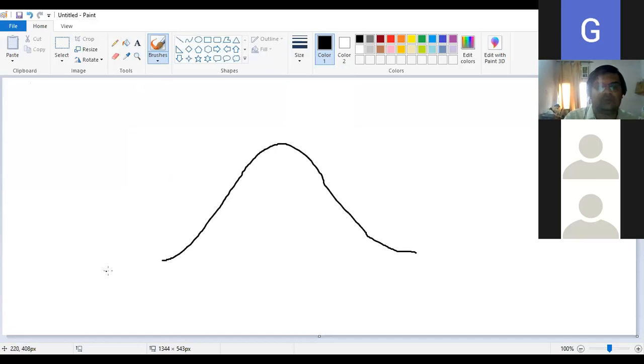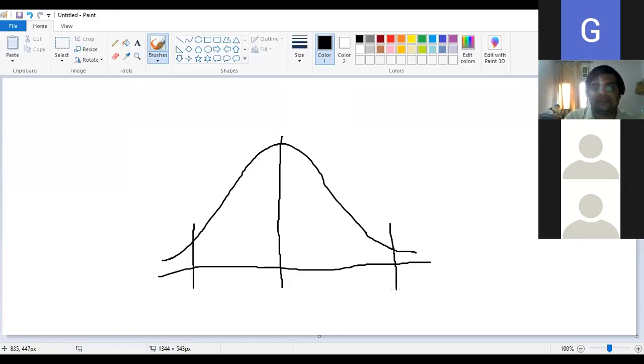If you remember, this is our normal distribution. And what we are saying is that 95% is the total area, from here to here.